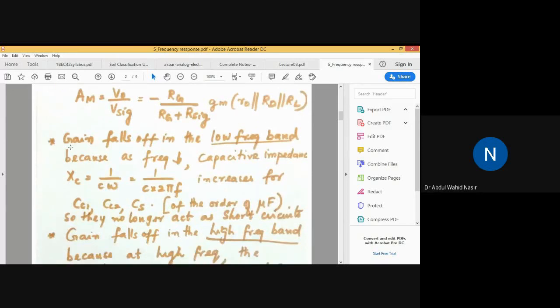So now they have explained that gain falls off in the low frequency range because as frequency decreases, capacitive impedance XC increases. Earlier we were considering CC1, CC2, and CS as a short circuit. But you know that if you decrease the frequency, the capacitive impedance will increase, and they will no longer act as a short circuit. That is why, due to that reason, the gain will decrease. So this is for the low frequency range.